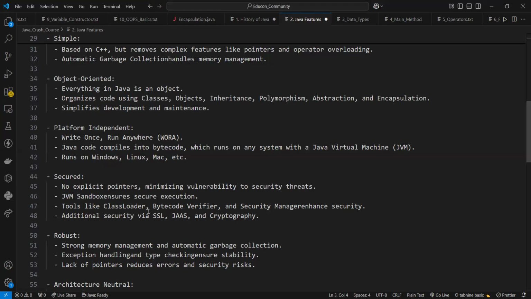So Java code can be executed on multiple platforms like different operating systems, Windows, Linux, Mac, like that. Java code is compiled by the compiler, and after the compilation, it is converted into the bytecode. And that bytecode is basically the platform independent code because it can be run on multiple platforms.